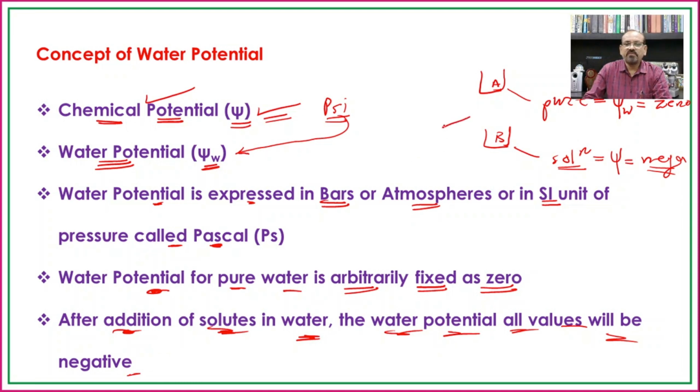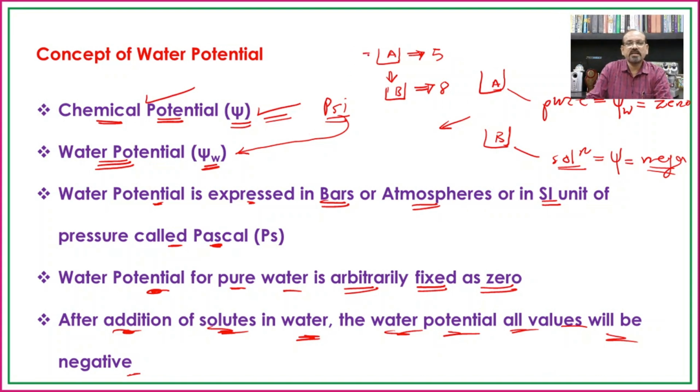So if there is a higher osmotic pressure, then the water potential will be more negative. For example, consider a cell A having an osmotic pressure of 5, and a cell B having an osmotic pressure of 8 bar or 8 atmosphere.